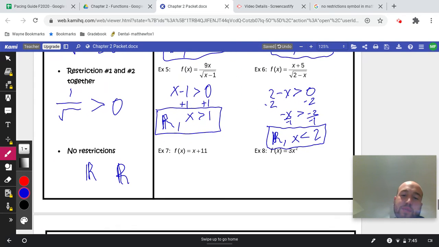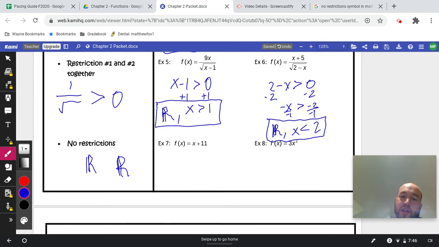All right, and then finally, sometimes there's no restrictions. So here, x plus 11, I'm sure some of you are going to be tempted to say, oh, it can't be negative 11 because we set that equal to 0. But remember, that's just a case. If x is negative 11, we get 0 as our output, that's fine. 0 is an okay output. We just can't get 0 on the bottom. So this one, we would just put R, it's all reals.